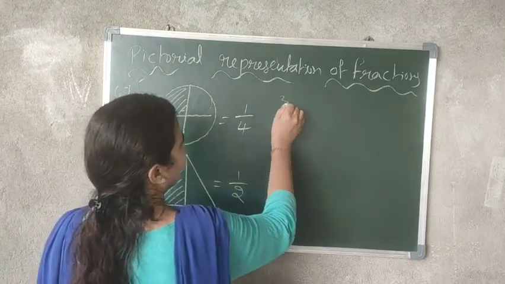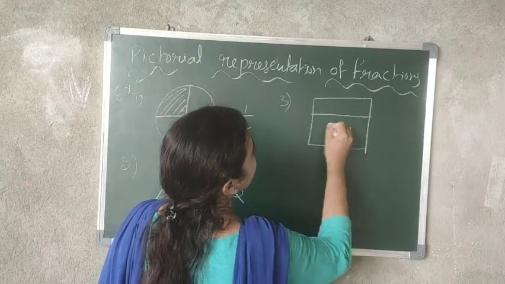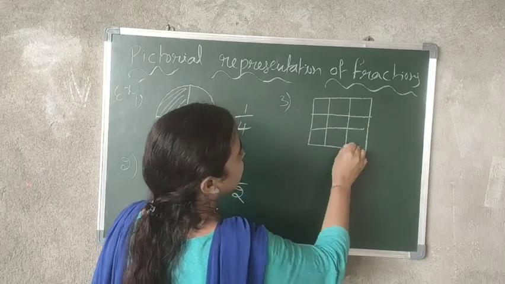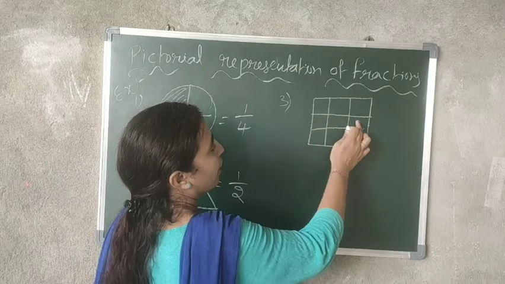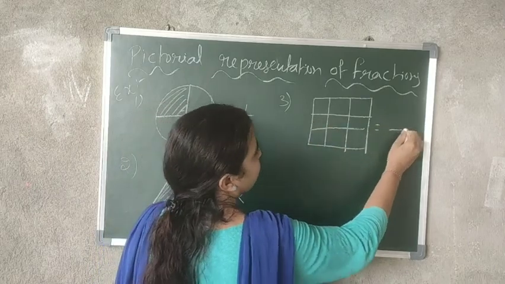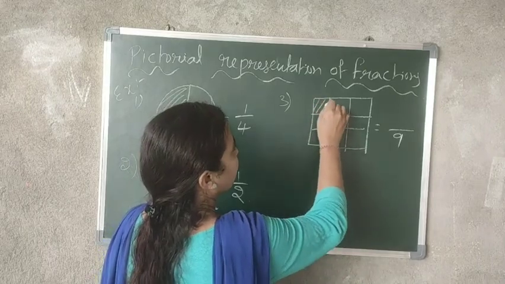Now one more. How many parts are there in total? 1, 2, 3, 4, 5, 6, 7, 8, 9. First I'll write the denominator, 9. Now go for the shaded parts.